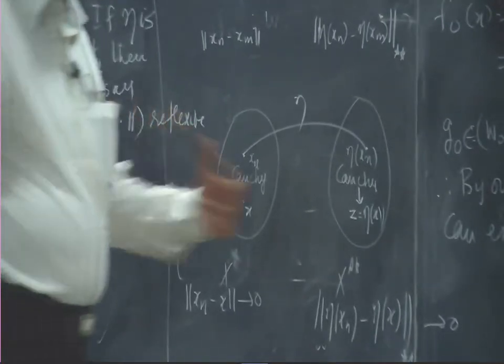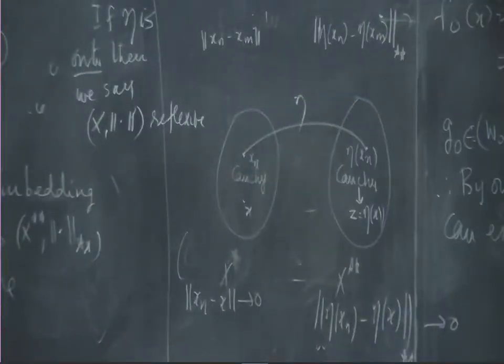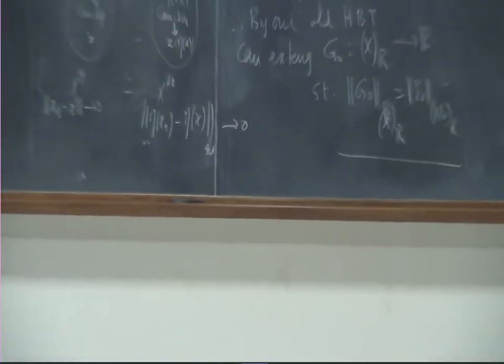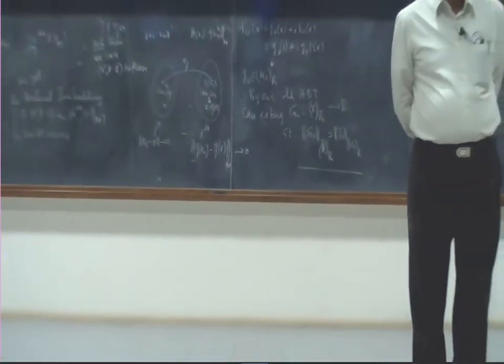Conclusion: every Cauchy sequence in x must converge, and therefore x must be a Banach space. So if it is reflexive, it is forced to be a Banach space. You cannot expect a normed space to be reflexive if it is not a Banach space. But on the contrary, just because it is a Banach space, you can't say it is reflexive.